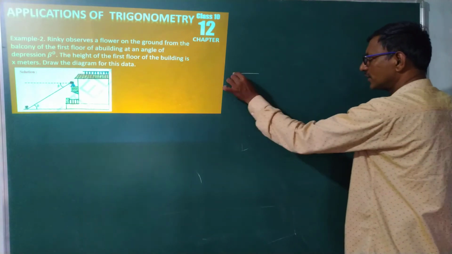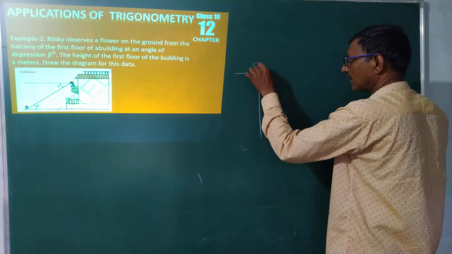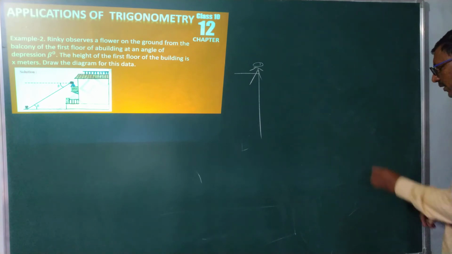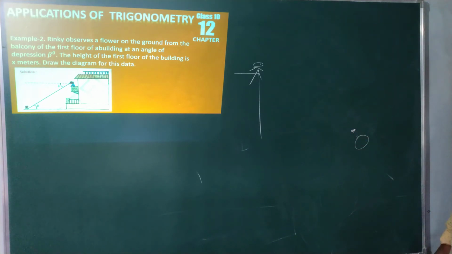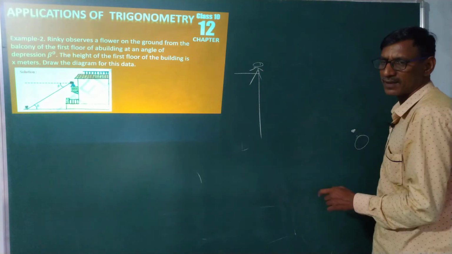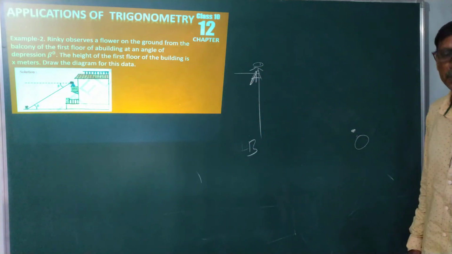Suppose this is my first floor. Rinki is observing a flower on the ground. This is the observer, this is the object. Here we have the observer, name it AB. AB is the height of the first floor.